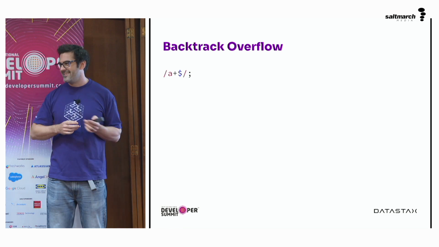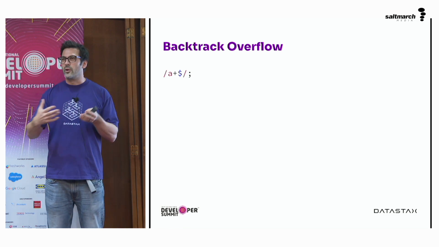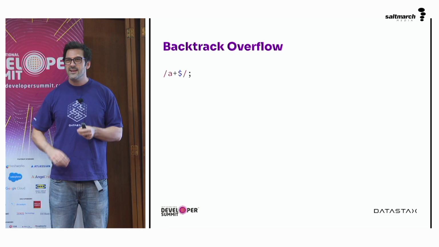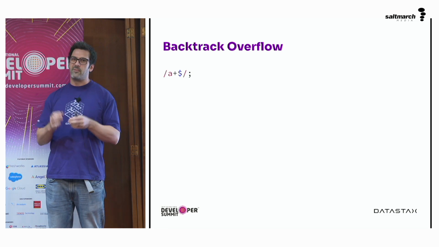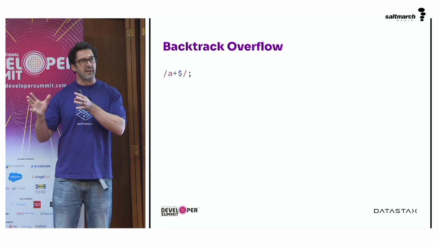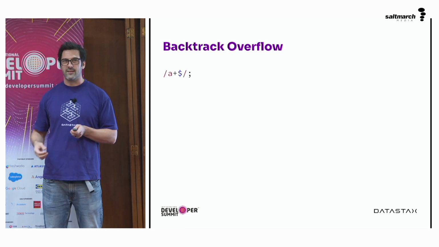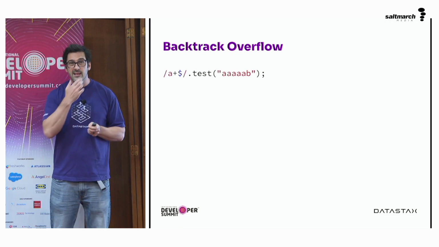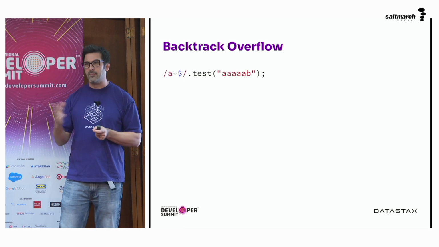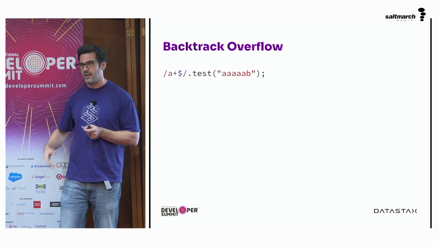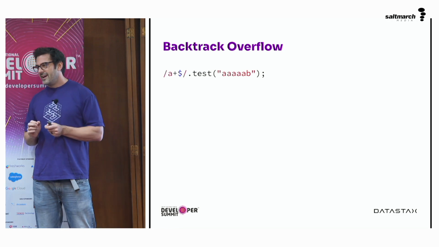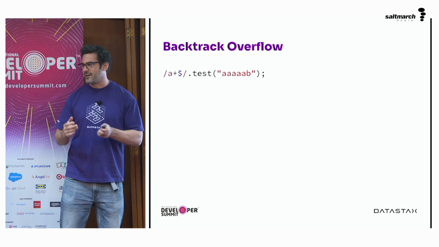The letter A plus, so one or more times, and then the end of the string. I've dropped the first part of that regular expression off before the or, just to deal with the last part. So this is one or more A's at the end of a string. And if you test that against a string that has a bunch of A's in it, and then not an A, a B, for example, it starts to show where problems can occur.